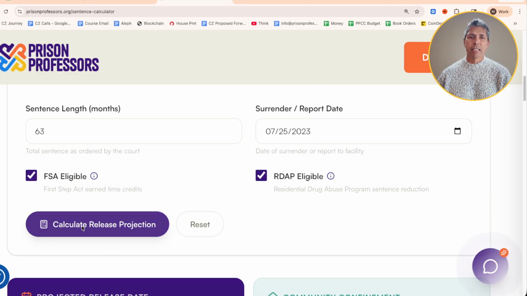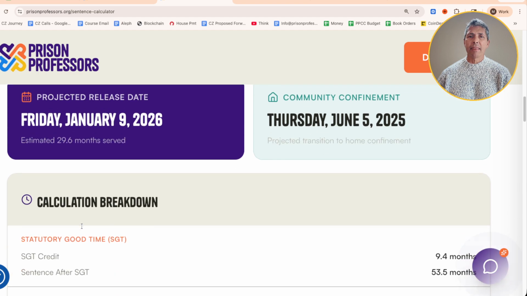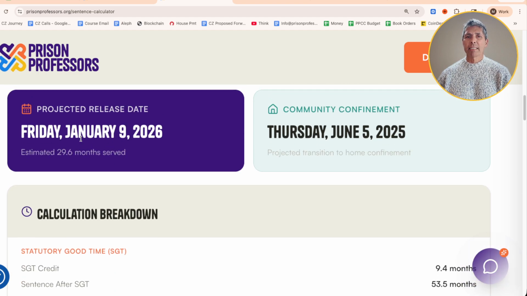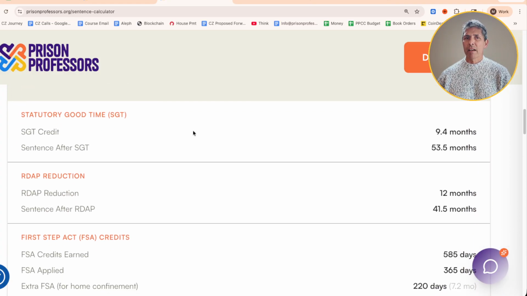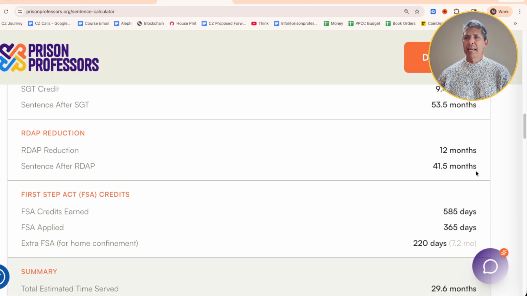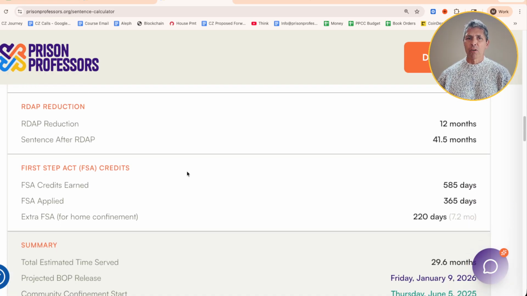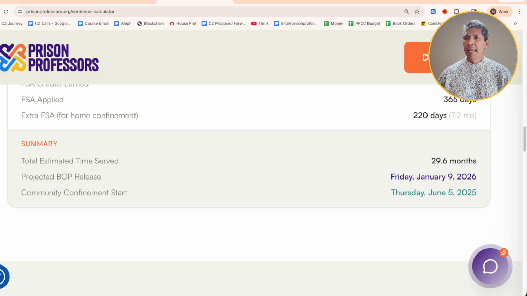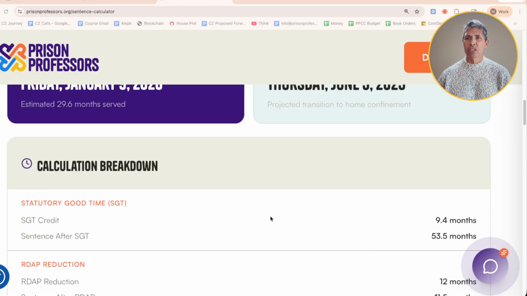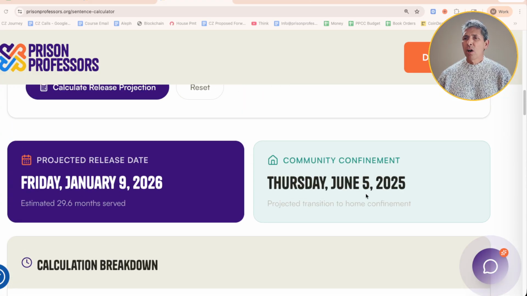And all I've got to do is calculate his release date, and then you see his projected release date was January the 9th, 26. His community confinement date was June the 25th. And it provides you the breakdown here of how much statutory good time he received, how much time off he got for the RDAP program, how much time he got off for the FSA possibilities. And what you'll see here is his actual date was he went to the halfway house on April the 21st, and here it showed he would go on June the 5th.